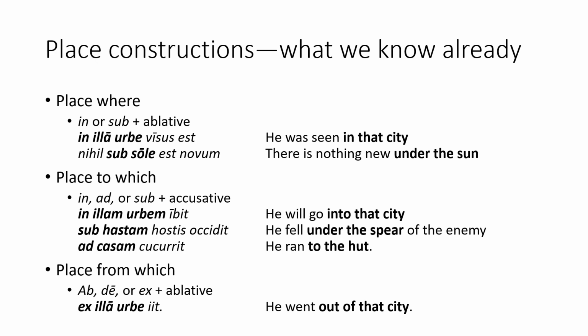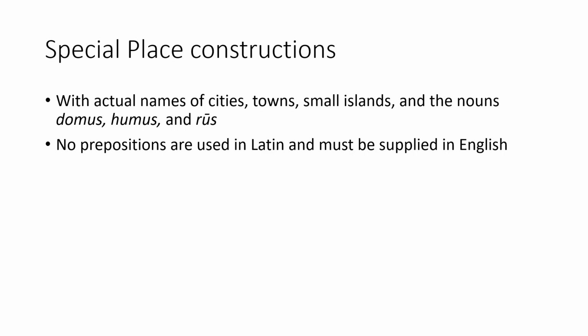Now let's look at some new special place constructions. These special place constructions are only used with certain nouns, names of cities, towns, and small islands, as well as three special nouns, domus, humus, and rus. These are all place constructions that do not use a preposition in Latin, but you will need to supply one in English. A lot of these will look exactly like forms of words we already know, genitives, ablatives, and accusatives in particular. This means that to figure out whether we have a place construction or just a regular use of these cases will now depend heavily on context clues. Let's look at them now.